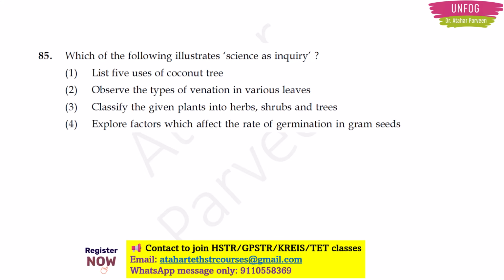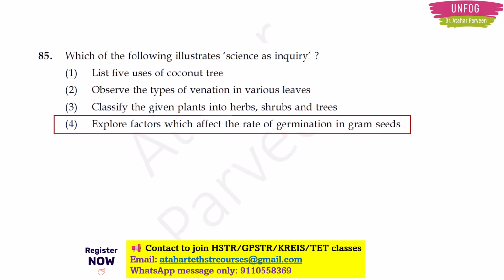See, actually science as inquiry involves asking questions, doing a lot of experiments and finding answers by doing investigations. So the correct answer here should be option 4 because it includes exploring factors which affect rate of germination in gram seeds. Okay, so wherever asking questions is there, doing experiments is there and finding answers through investigation is there, that is nothing but science as inquiry.